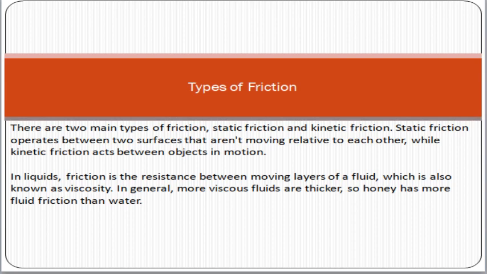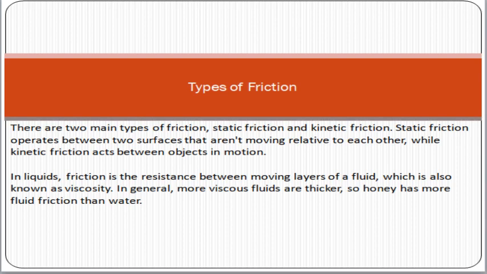There are two main types of friction: static friction and kinetic friction. Static friction operates between two surfaces that are not moving relative to each other, while kinetic friction acts between objects in motion. In liquids, friction is the resistance between moving layers of a fluid, which is also known as viscosity. In general, more viscous fluids are thicker, so honey has more fluid friction than water.